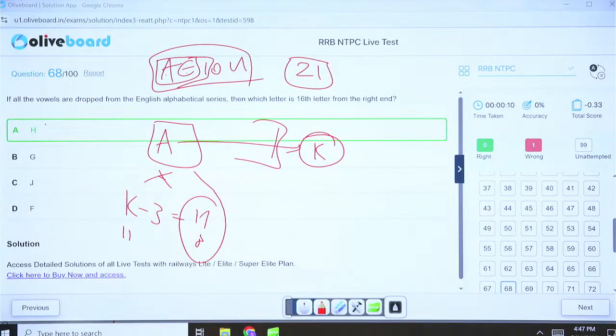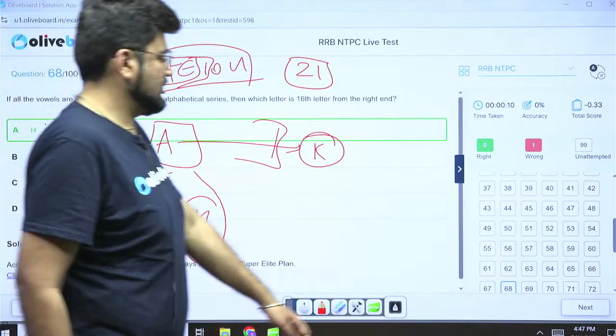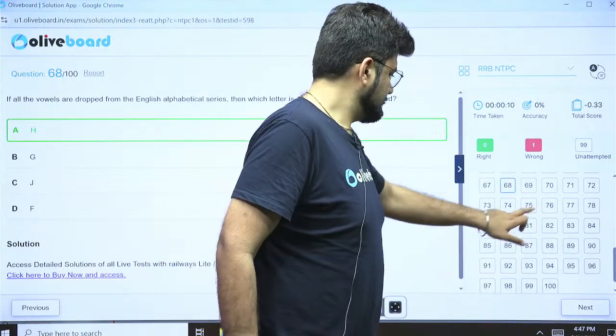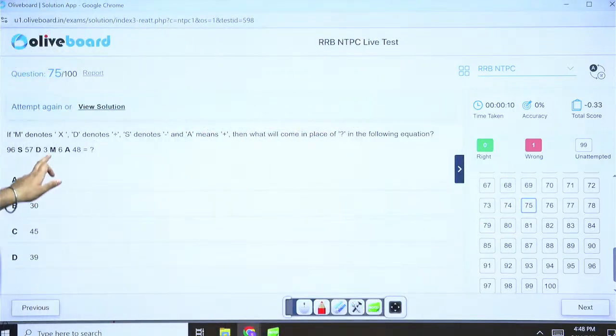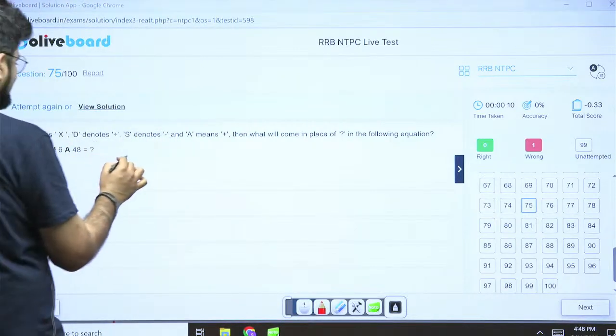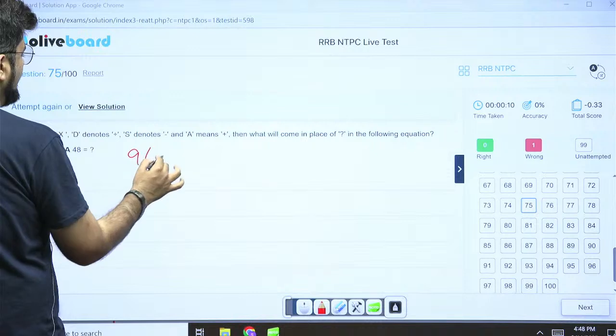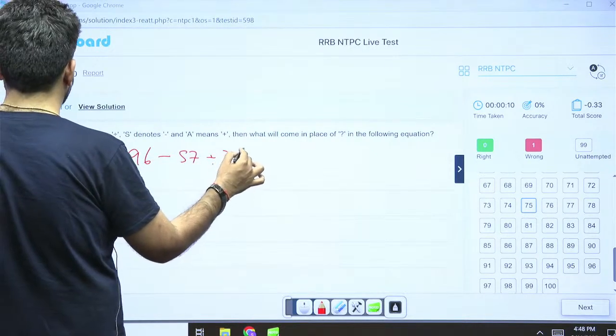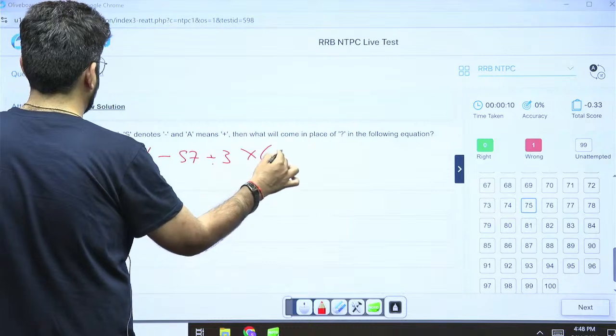Okay. Next, question number 675. If M denotes into, D denotes divide, S denotes minus, find the value. It's easy. 96, S is minus 57, D is divided by 3, M is multiplied by 6, A is adding 48.